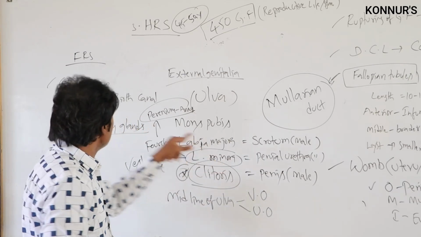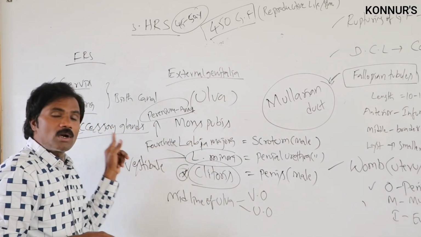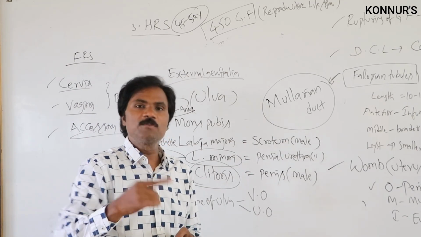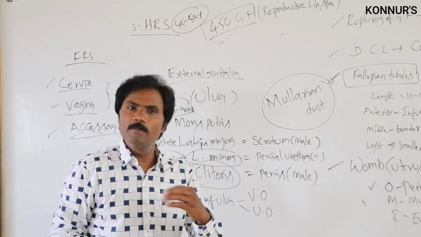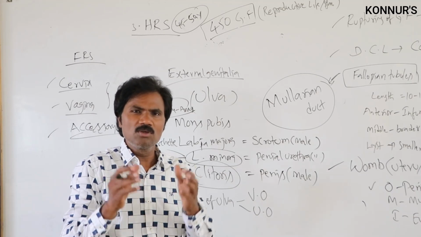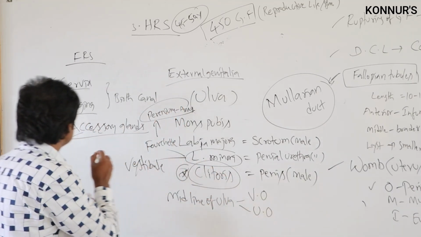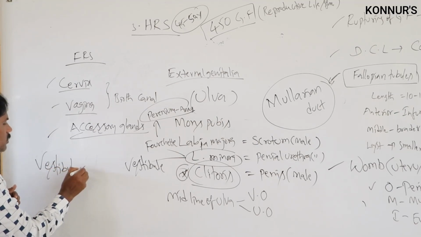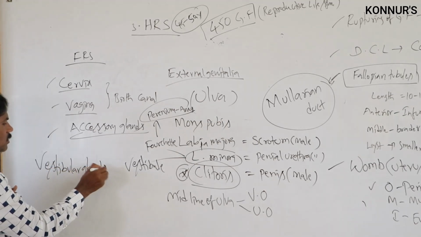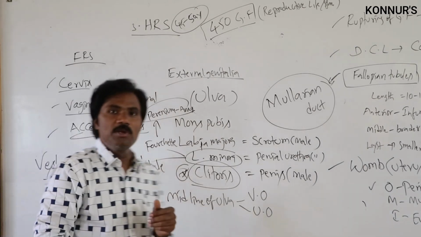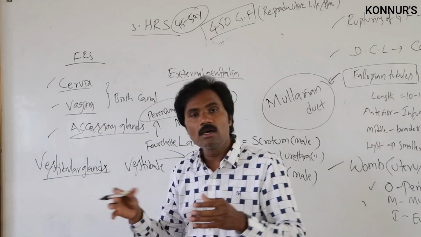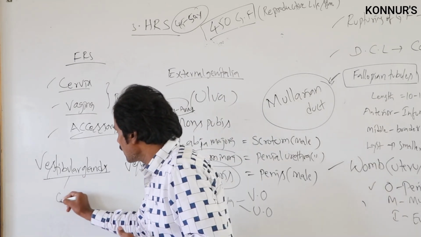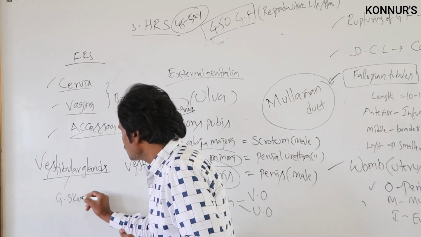So now you say accessory glands. What are the accessory glands? Here also, two different types of accessory glands are present. One is the Bartholin glands, commonly we call them vestibular glands. Among the vestibular glands, one type is numerous and smaller, the glands of Skene.